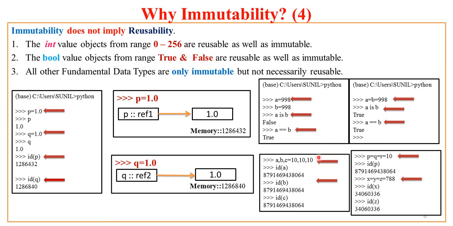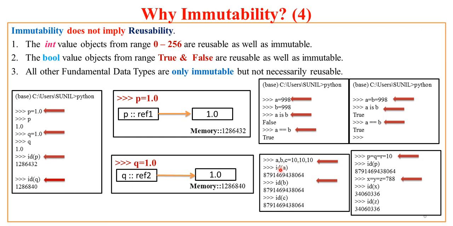Some more surprising things you will see here. I have multiple assignments of values to variables. So I have a, b, c is equal to 10, 10, 10. In this case you find that we have initialized a, b, c together with three values on the right hand side of the equal to operator. This we have already seen, that multiple values can be assigned to multiple variables using the assignment operator.